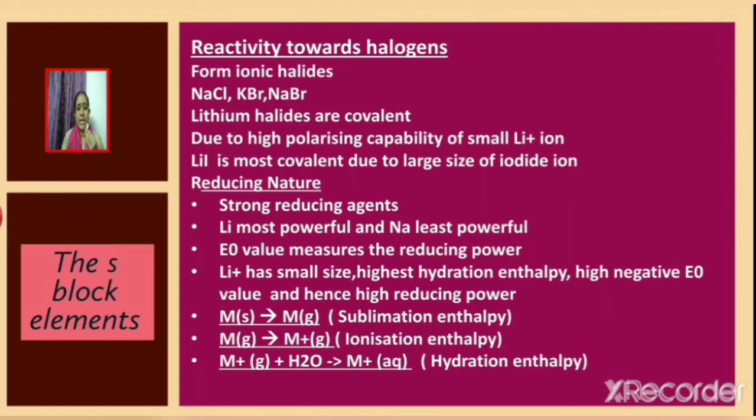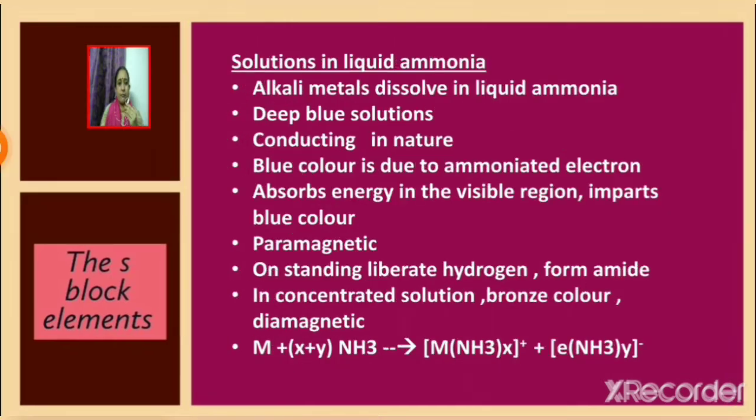M gas then gives M plus gas. Here, the enthalpy change involved is called ionization enthalpy. We know that it is the energy required to remove an electron from the neutral gaseous atom. M plus gas plus water then gives M plus aqueous. The metal ion thus formed will get hydrated and the energy released during this process is known as hydration enthalpy. So the standard reduction potential, which measures the reducing power, represents these changes.